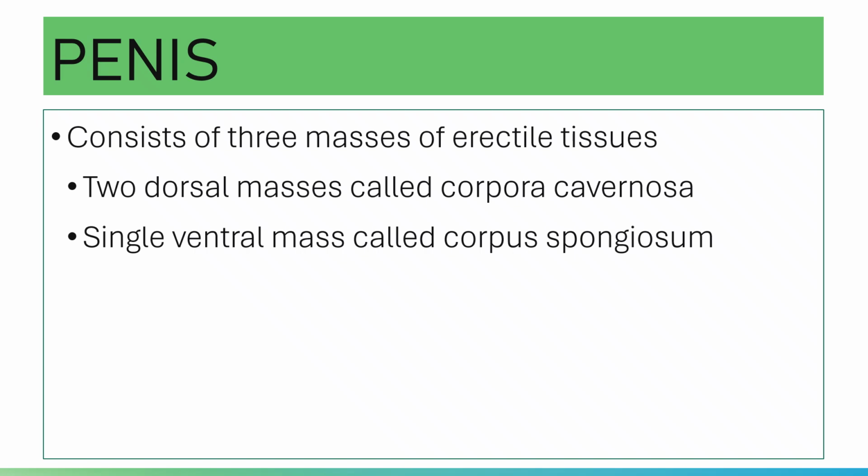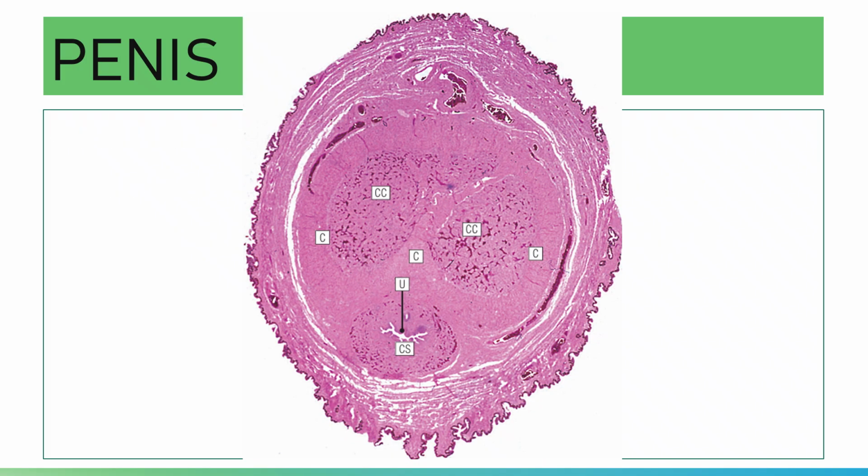You have your two dorsal masses, which you call the corpora cavernosa. You have two corpora cavernosa, and then a single ventral mass known as the corpus spongiosum. These are your three erectile masses.